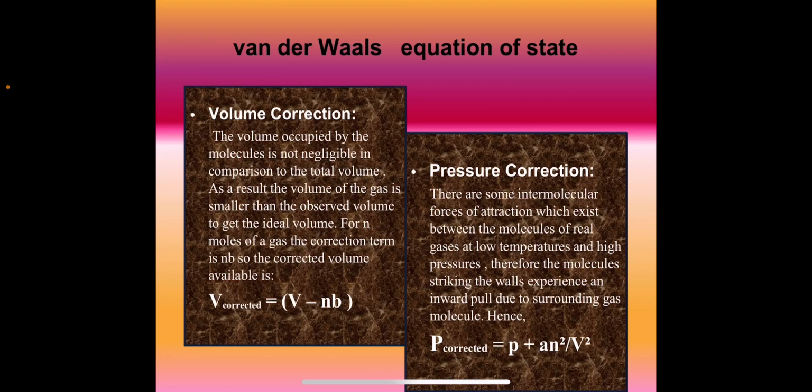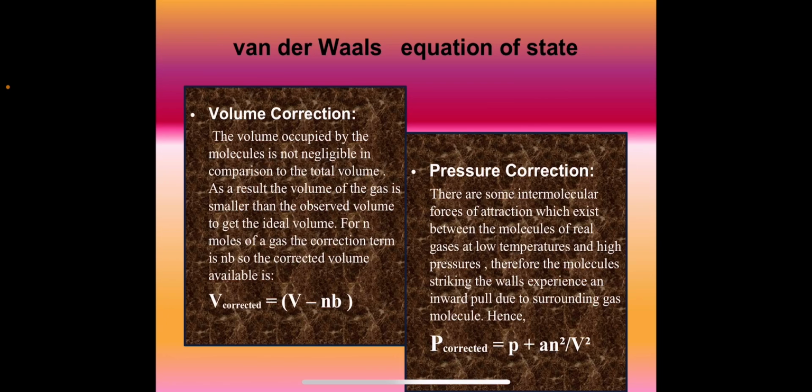So the general equation, PV is equal to nRT, is applicable to ideal gases only. In order to get an equation applicable to real gases, the ideal gas equation was modified by van der Waals by introducing two correction terms, one for the finite volume and the other for intermolecular forces of attraction and repulsion between the gas molecules.